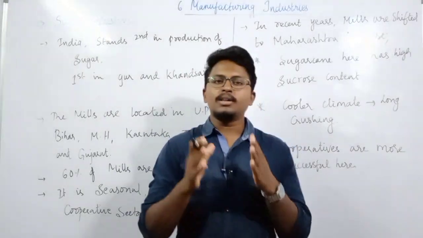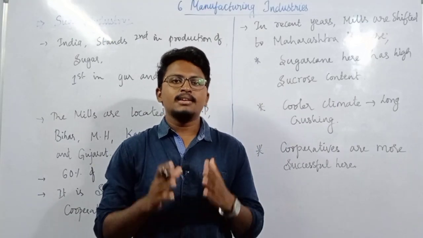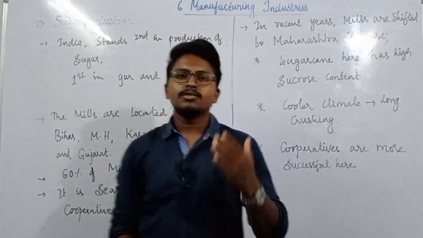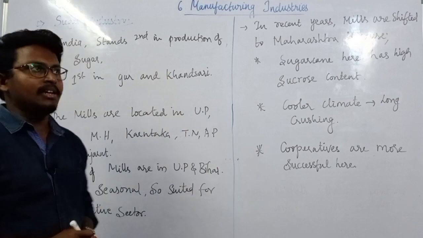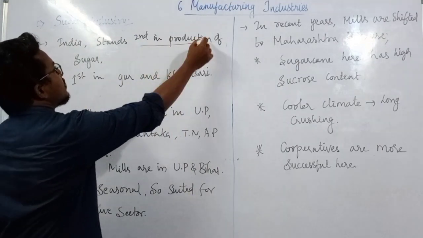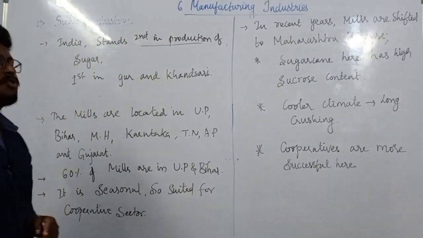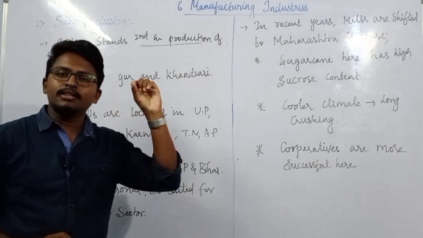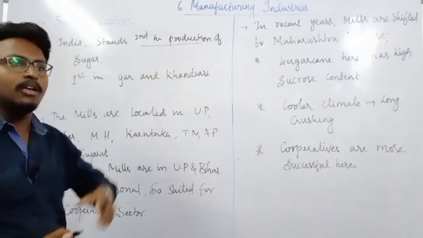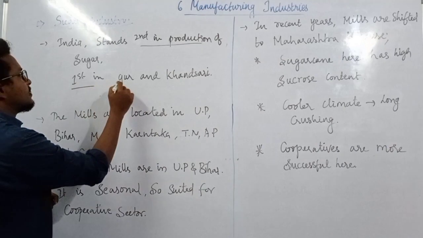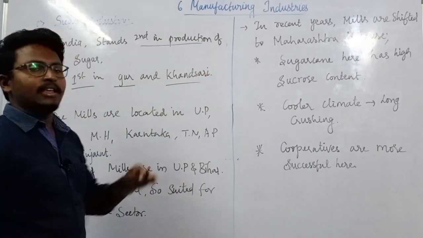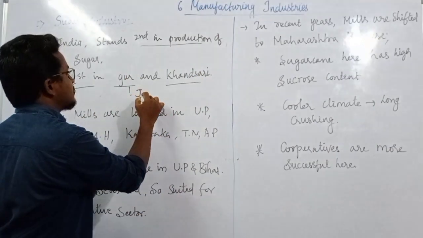Let us discuss the other important agro-based industry, that is the sugar industry. When it comes to sugar, India is second in the production of sugar, but it stands first in the production of gur and khandsari, which we can also call jaggery.